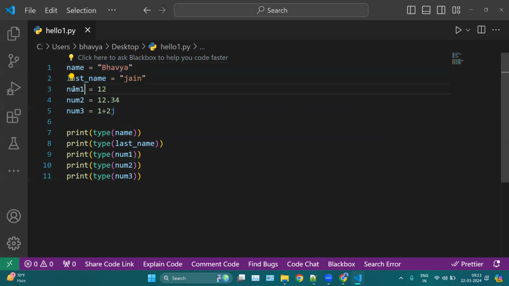Same as num1 is a variable here, and 12 is a value of integer data type. So this is how we can check what kind of values we are storing inside any variable with the help of the type function.